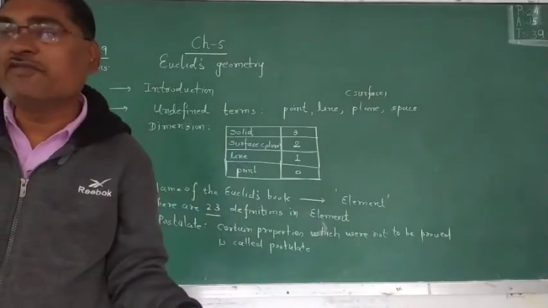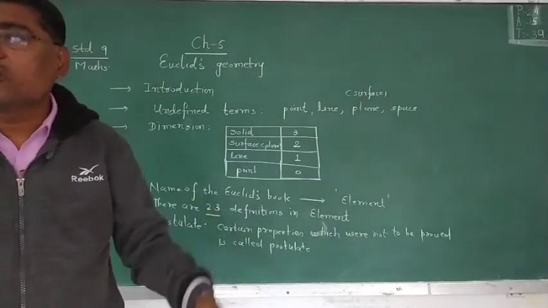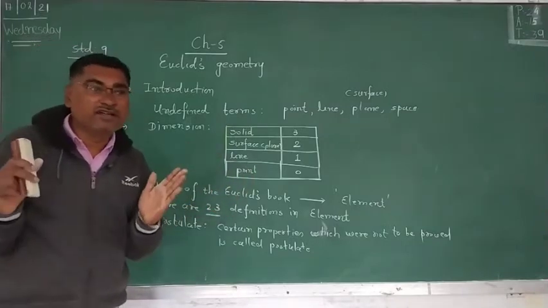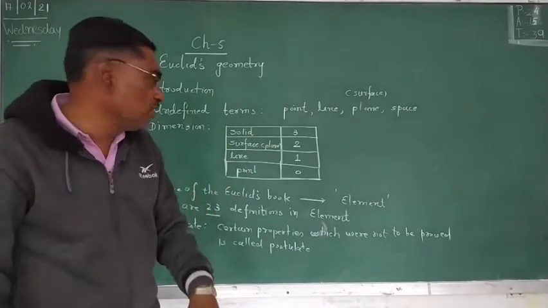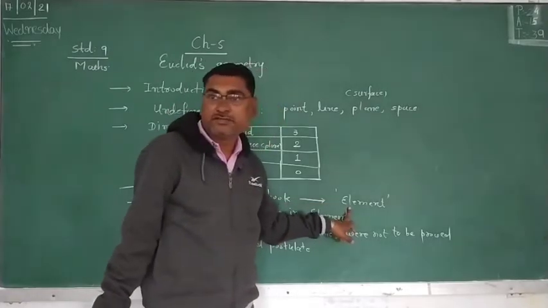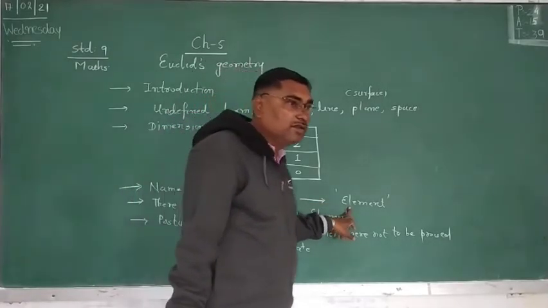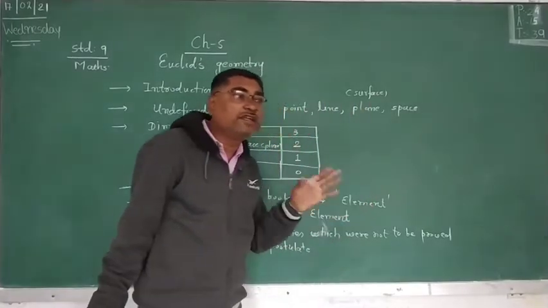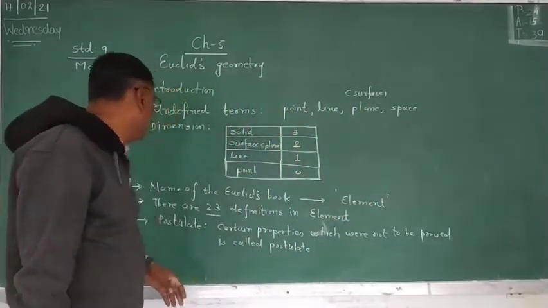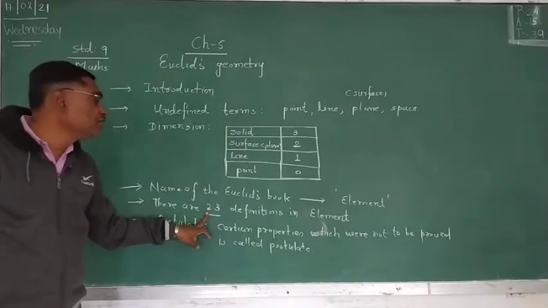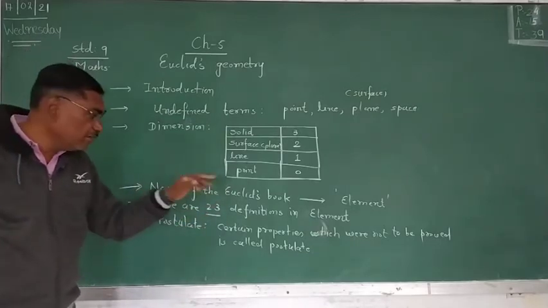We are stating the definition. So in geometry, Euclid made a book, and the name of the book is Elements. In the book, he gave definitions. 23 definitions are there in Euclid's book on geometry, the Elements.